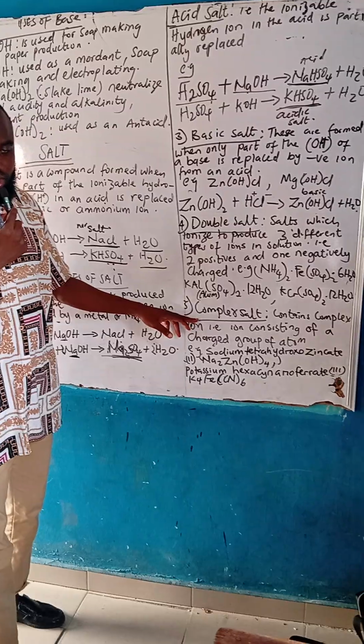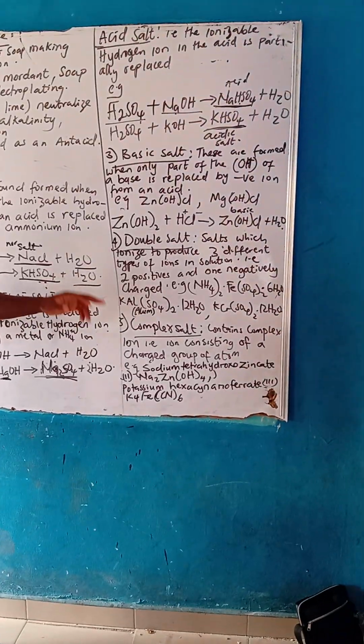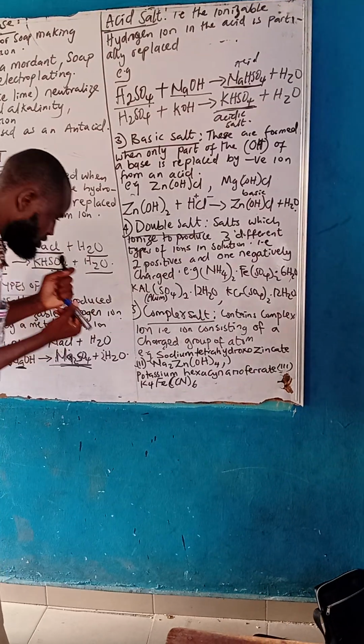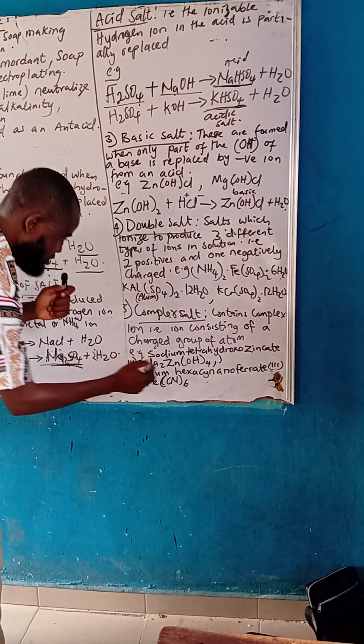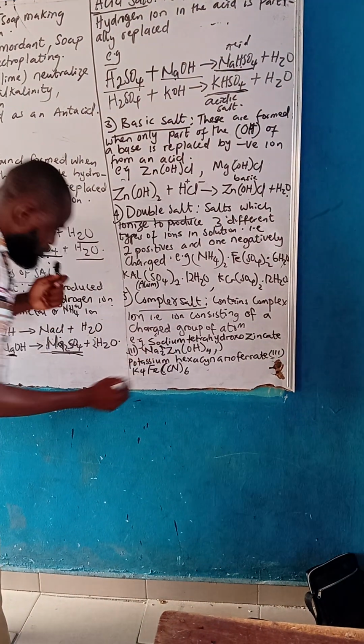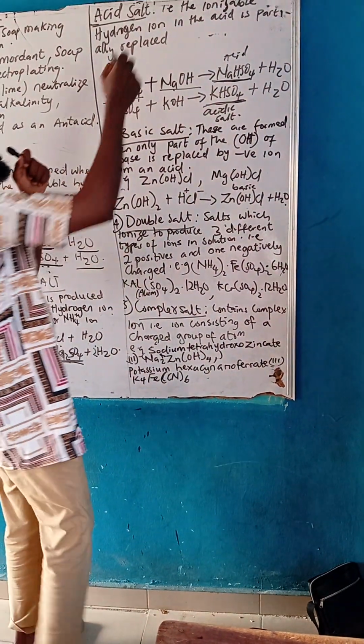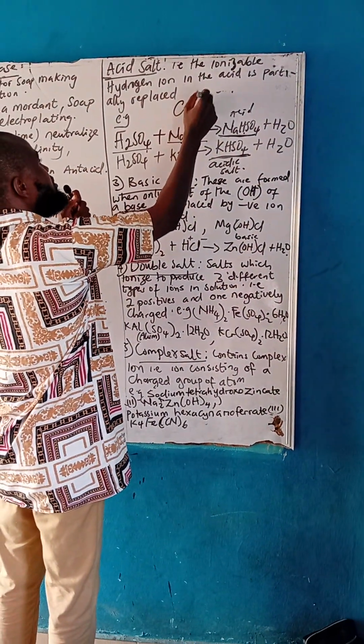How do you know complex salts? Complex salts always have complex ions. They can put ions here. Anywhere you see something where they are putting ions, that's a complex salt. Another example of complex salt is copper.